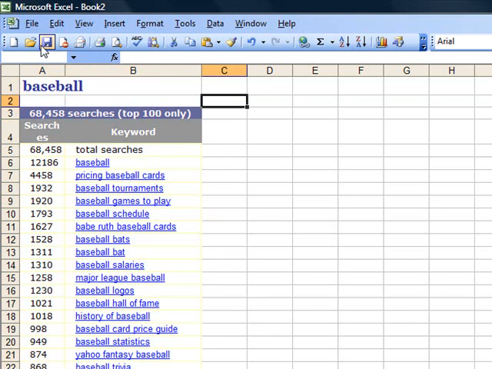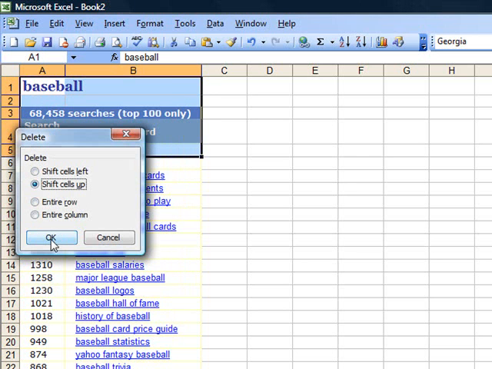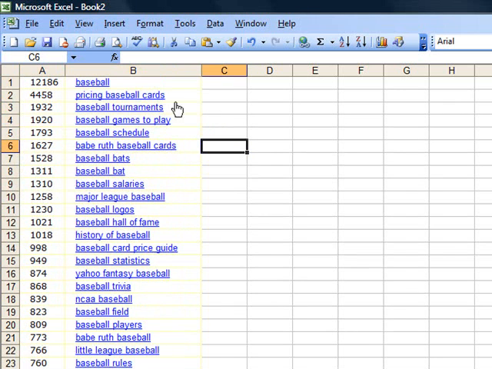There we go. Okay. Now that it's here and it's pasted correctly, I could go and delete those lines. And so if I highlight it, right click, delete. Yes, I want to shift cells up. And there I go. Here's all of my search phrases with the number out to the left.